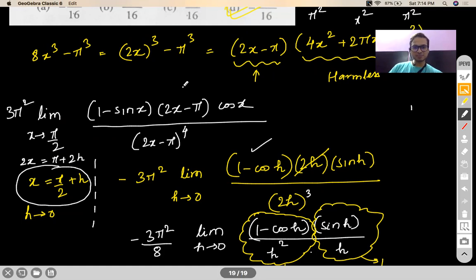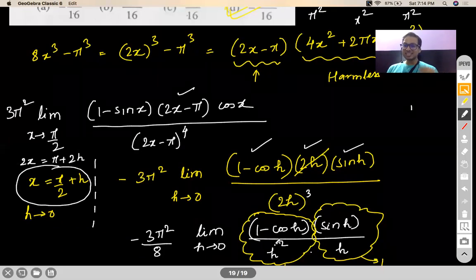Cos pi by 2 plus h is sin h, and the denominator will become 2h to the power of 4. It's a different thing that I cancelled it out and wrote it like this. Why do I normally convert it to tending to 0? I have already explained this before. It really helps me to connect to the standard limits. So looking at it, I realized that, oh, this is half, oh, this is 1. Are you getting my point? That's the main purpose of doing so.